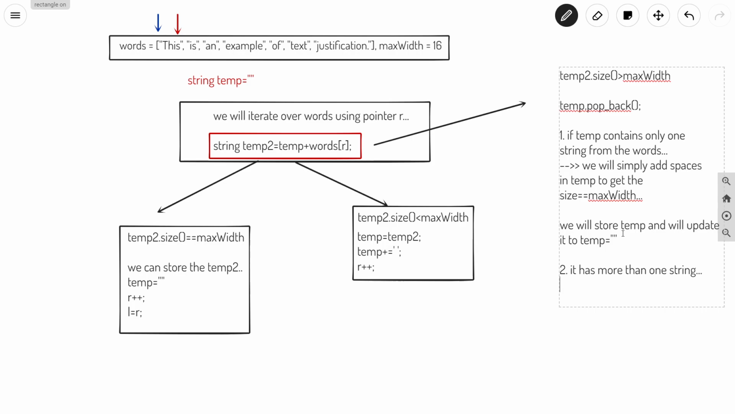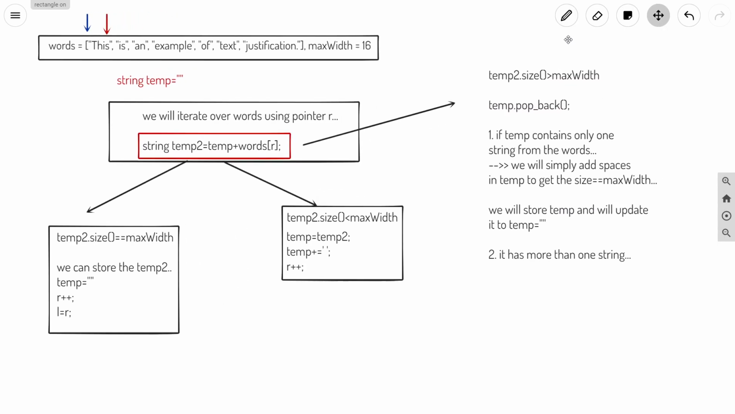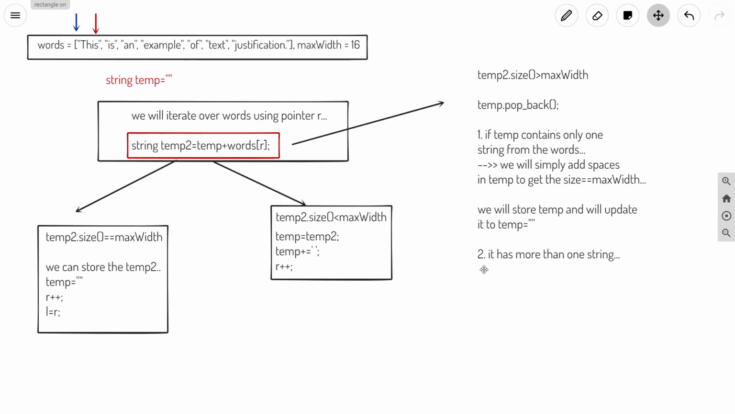And talking about the second case, we have to insert spaces in between the words. So basically we can have some variables here. We will find out the total number of spaces that we have to add. So space needed will be nothing but max width minus the size of temp.